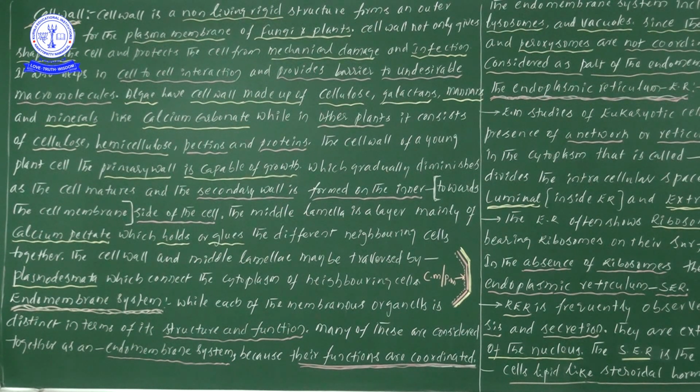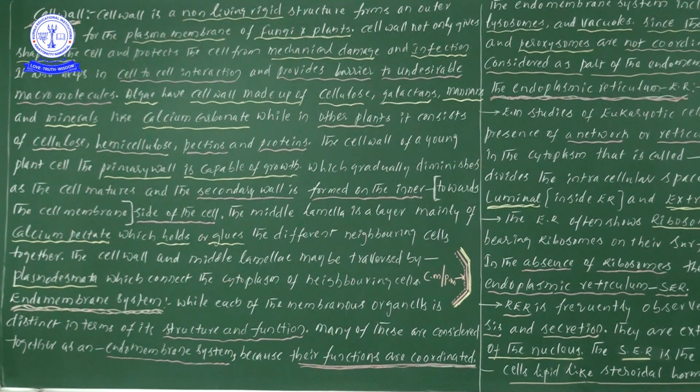Sir, if all are cell organelles, then why are we calling only a few of them the endomembrane system, and why are we not considering the other kinds of cell organelles as the endomembrane system? What is the difference, sir? We will learn that point now. Many of these are considered together as the endomembrane system because their functions are coordinated.